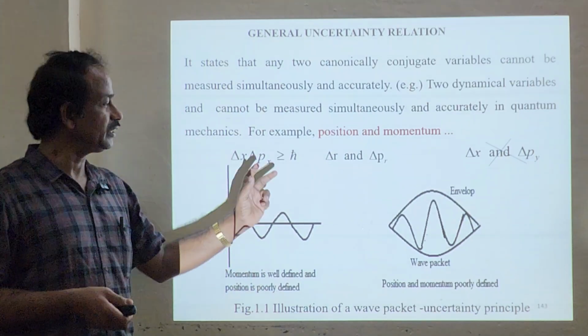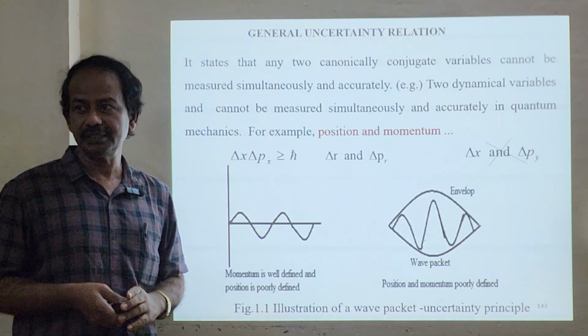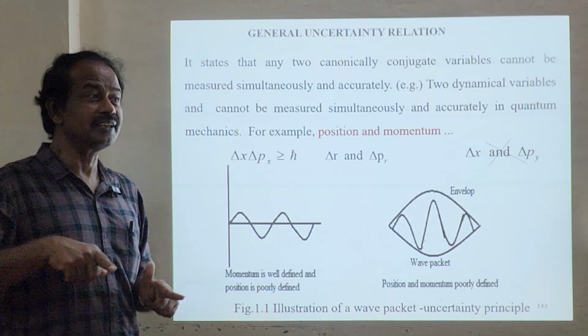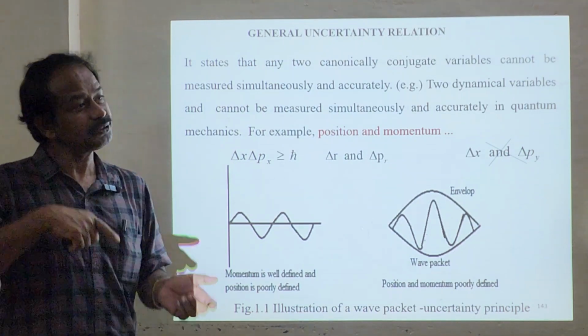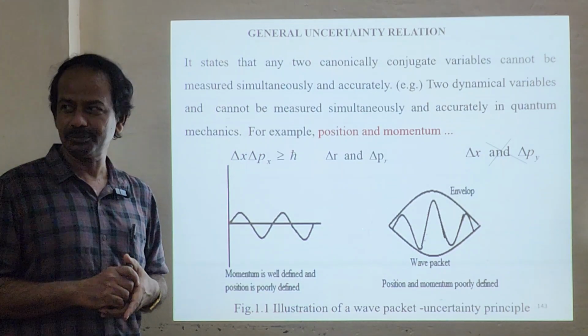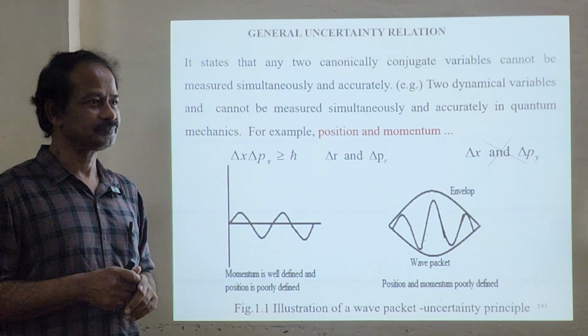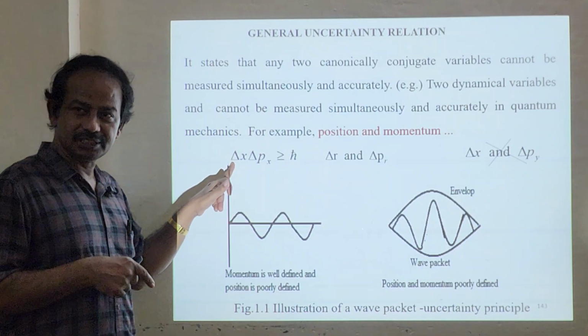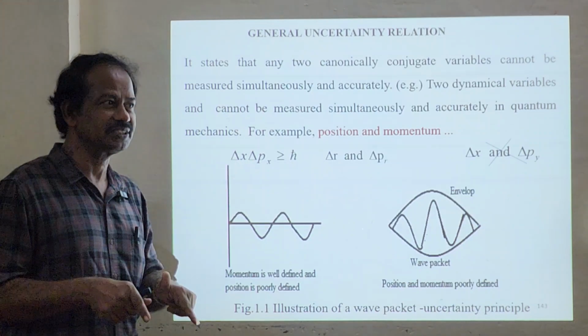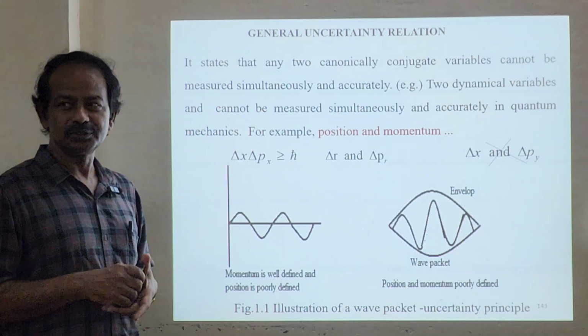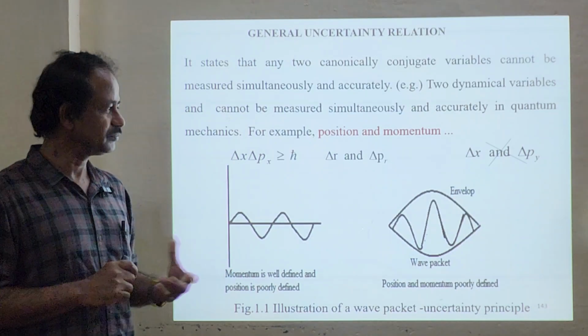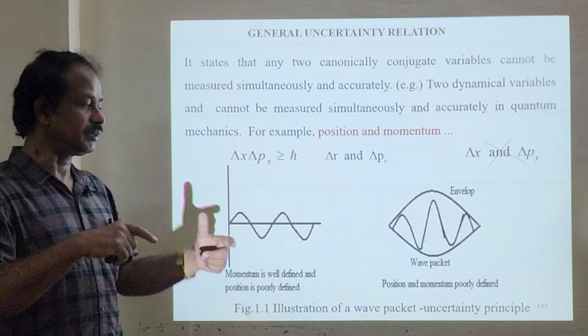Okay, if I want to define one of these two canonical conjugate variables, I cannot define the other. If I want to define the other, I cannot define the first. So there will be uncertainty. The more accurately we want to measure this one, the less accurately we can measure that one. So we can't measure them simultaneously.